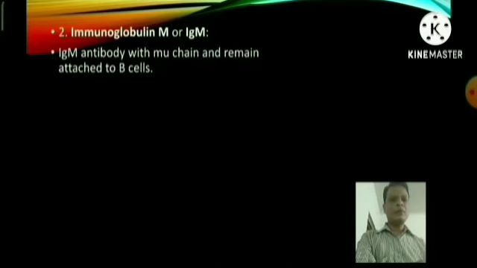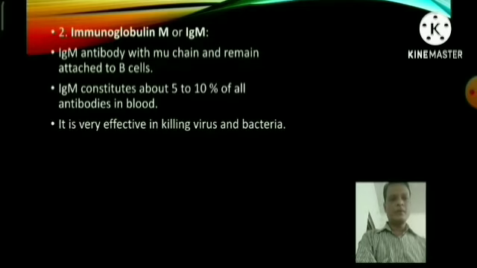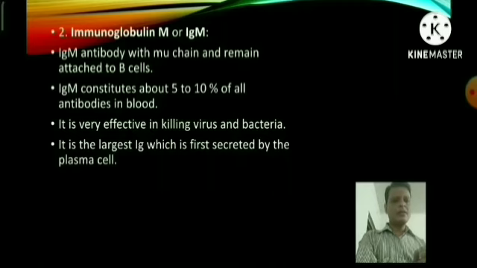Immunoglobulin M or IgM. IgM is the antibody with mu chains and remains attached to B cells. IgM constitutes about 5 to 10% of all antibodies in blood. It is very effective in killing virus and bacteria. It is the largest Ig, which is the first secreted by the plasma cells. Actually, IgM is a pentameric form.